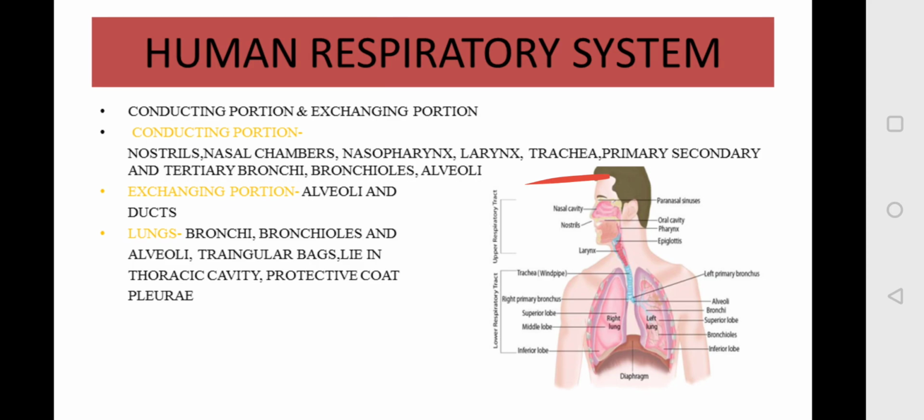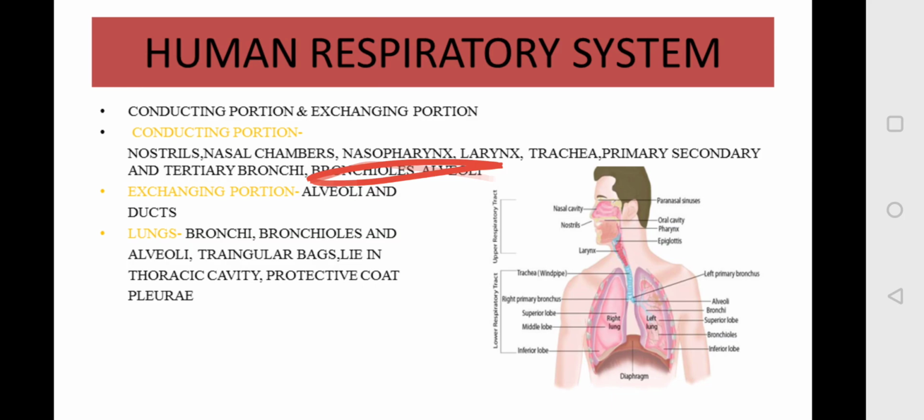Then larynx continues to form your trachea, which is made up of your cartilage, and this trachea is further divided into primary, secondary and tertiary bronchi. These bronchi are divided into branches. First branch is known as primary, right? Then again we have secondary, then we have tertiary bronchi. At the end of the bronchi we have small tube-like structures called the bronchioles.